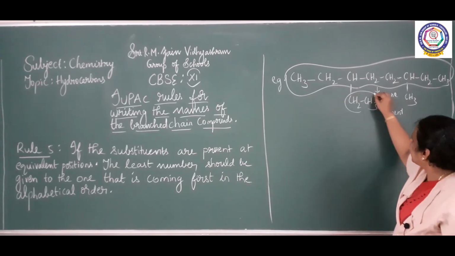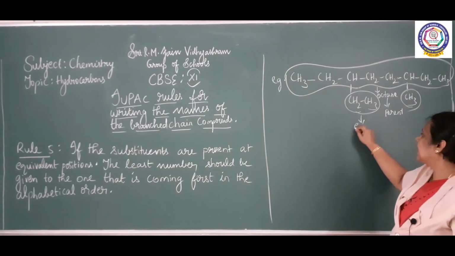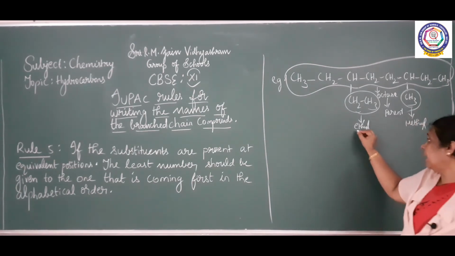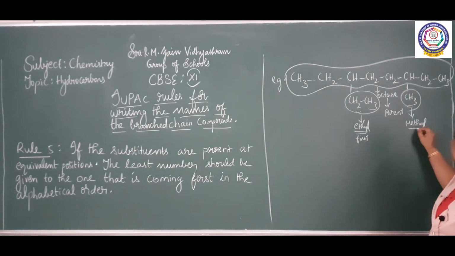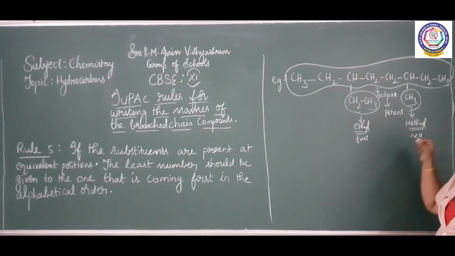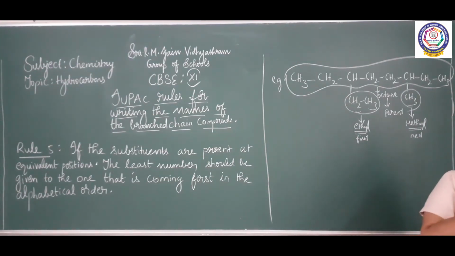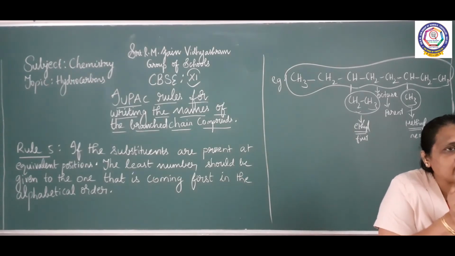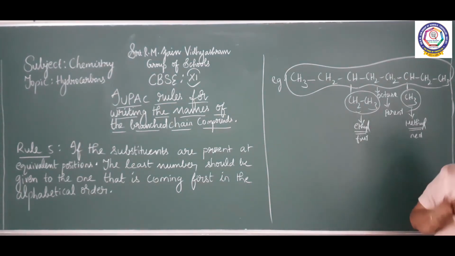See the alkyl groups here. One is ethyl, the other one is methyl. So, ethyl will be coming first according to the alphabetical order and then methyl will be coming next. Is it not? According to the alphabetical order, ethyl should be coming first, followed by the methyl group. So, the least number should be given to the substituent that is coming first in the alphabetical order. Which is the substituent coming first? Ethyl. So, the least number should be given to the ethyl.